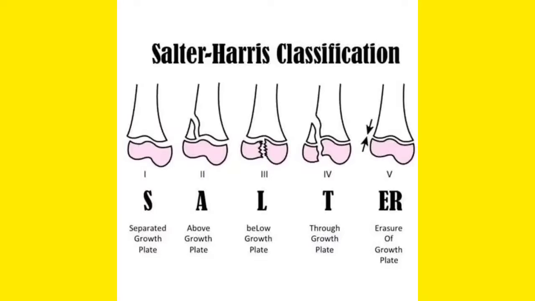Number 4 is T, that means through growth plate. And number 5 is ER, that means erasure of growth plate. So the growth plate is not there.